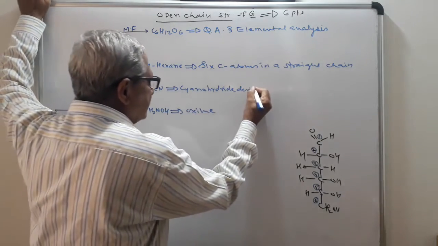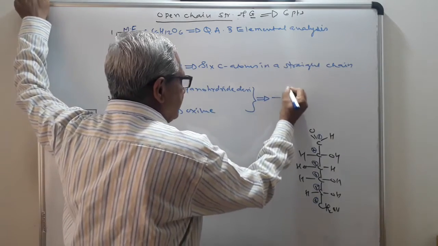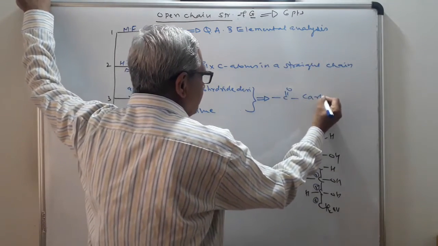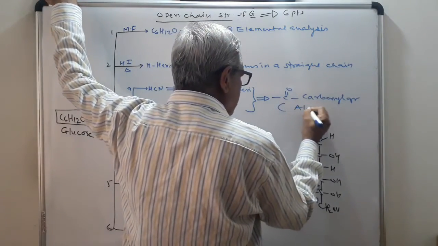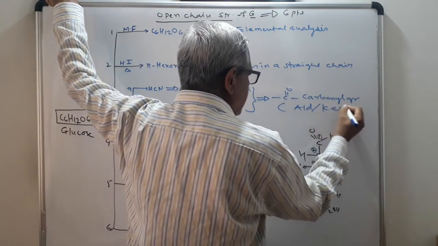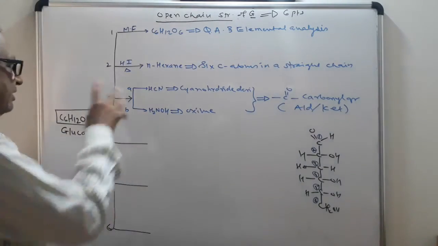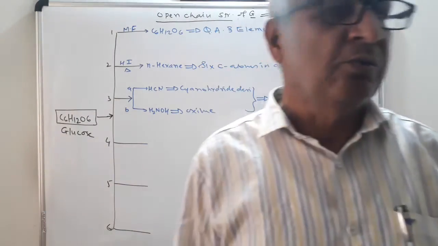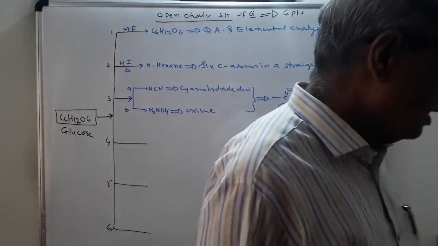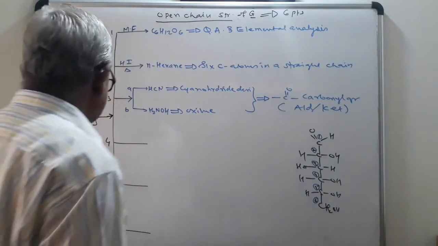These two reactions indicate what? These two reactions show it contains a carbonyl group. This carbonyl group is present in both aldehyde as well as ketone. So this reaction indicates that glucose contains a C=O group, that may be aldehydic or ketonic.